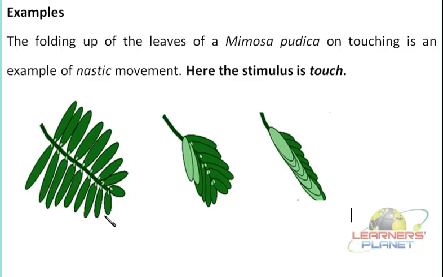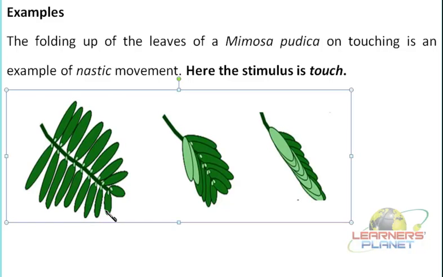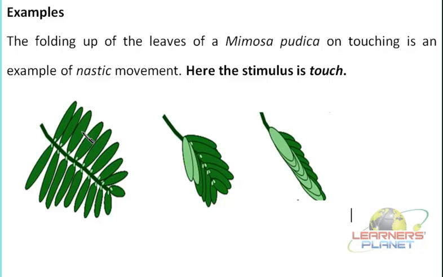Now it is never so that if you are touching at this part, then this part is not going to droop, or it will go away or towards the direction. Whether you touch at this point or any point, the leaves will start shrinking towards the inner side. That means towards the rachis, or this vein of this particular plant.